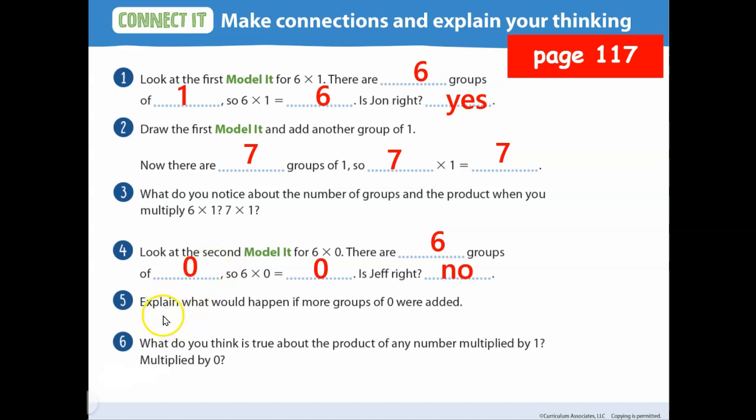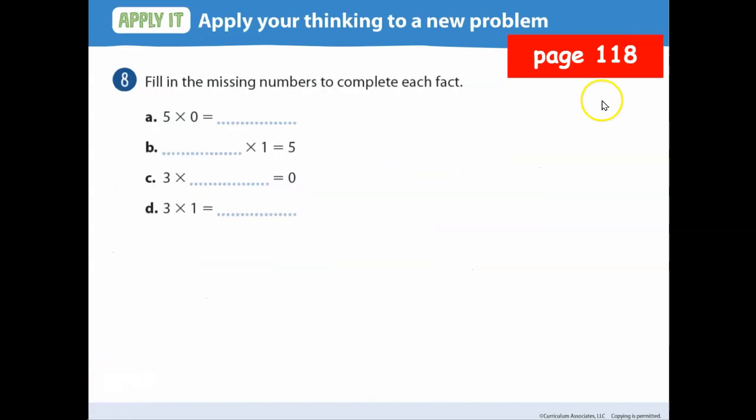It also explains what would happen if you added more groups of 0. Well, the answer is still going to be 0. It doesn't matter, because if you do infinity zeros, it will just be 0, 0, 0, 0, 0, 0 every single time. Yeah. All right.